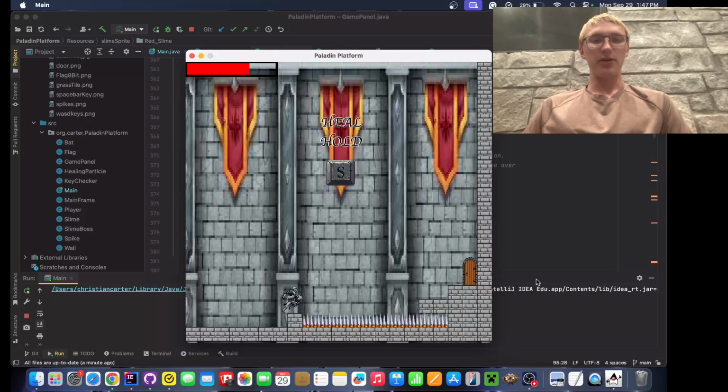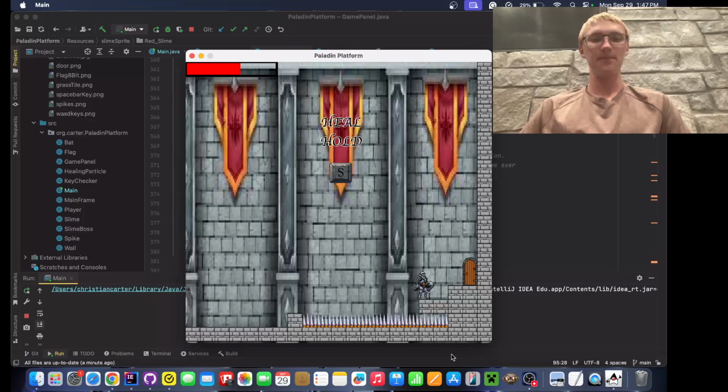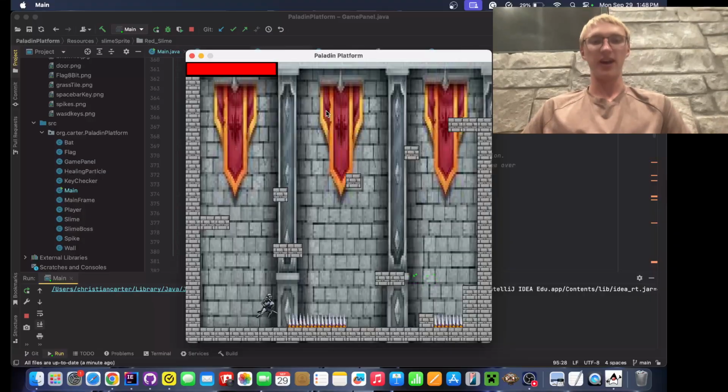Now this level, I purposely made it so that you have to take 1 spike hit. That way you can do this mechanic, which is if you hold S, you get this nice little healing animation with healing particles. As you see, our health bar is now at full. Let's watch that one more time. We got it, and it slowly goes up. There you go.